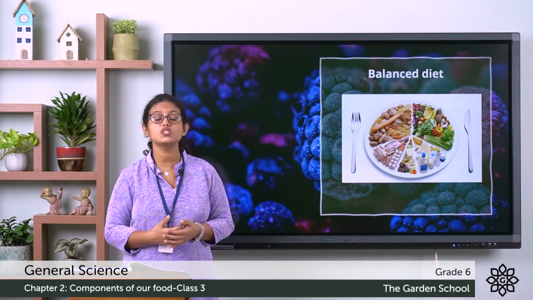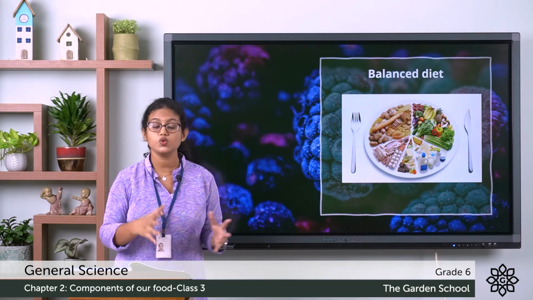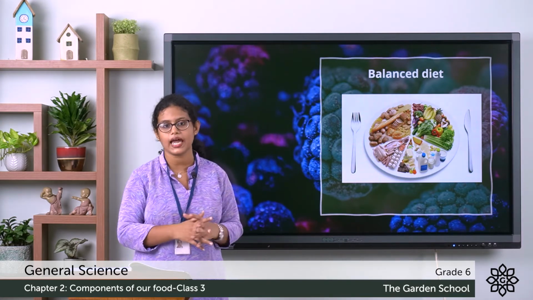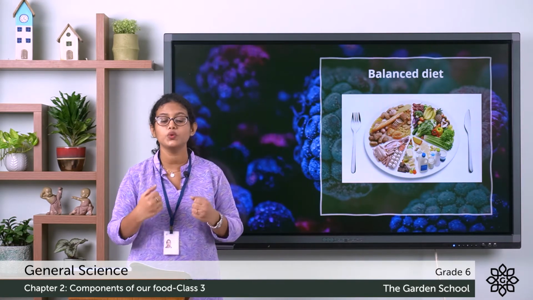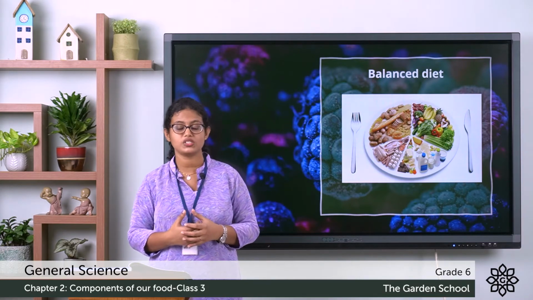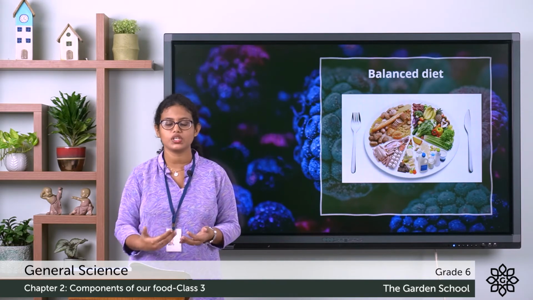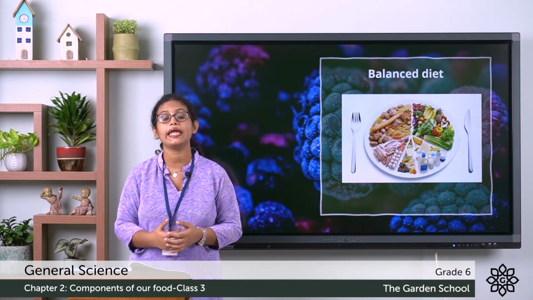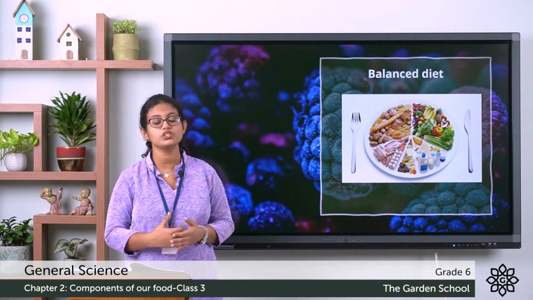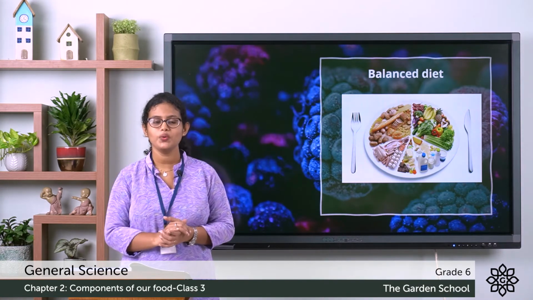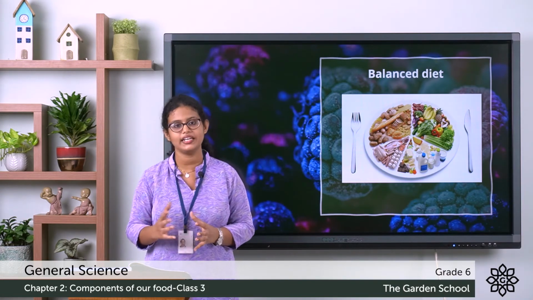Then, the diet also depends on the work we do. For example, let's take a football player. A football player is always engaged in physical activity. For that, he needs energy. And where do we get energy from? From the carbohydrates. Carbohydrates are energy-giving food. Football players need more carbohydrate-rich food in their diet. So the diet depends on the age and the work that we do. It is very important to have a proper mix of nutrients in our diet.